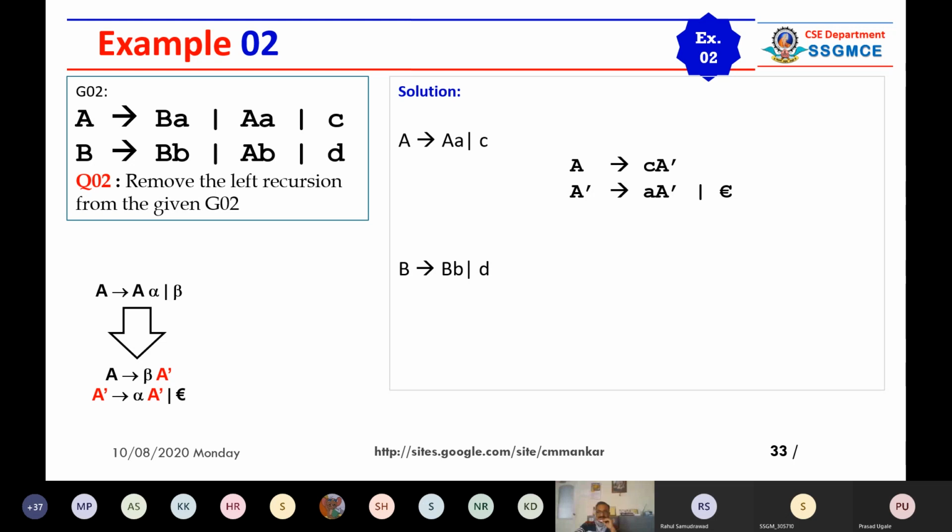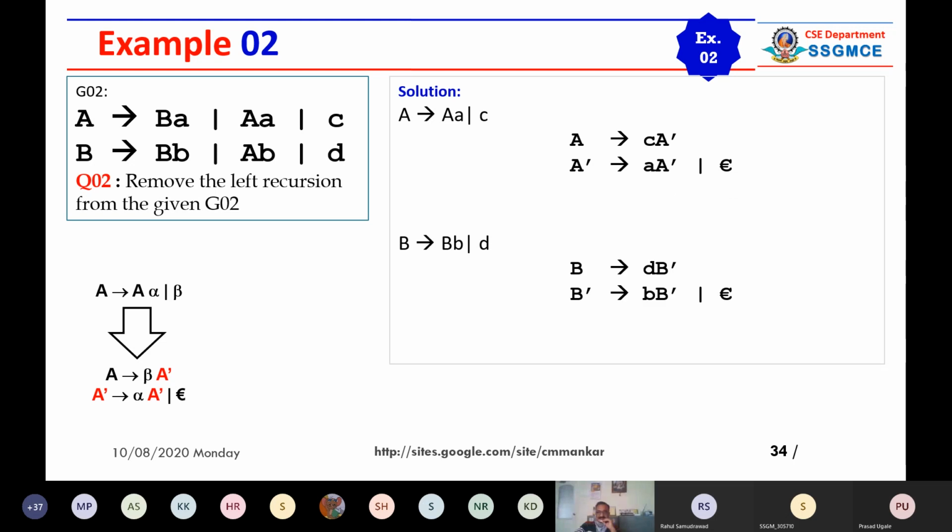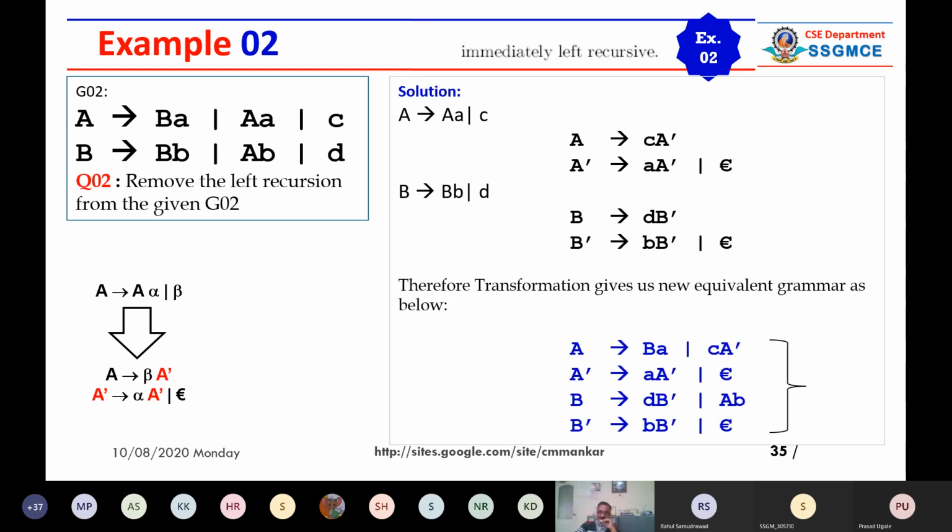So we have generated this. And similarly, we have generated another set of the new production rules. So B giving capital B and small b is D B dash, and B dash giving you small b and capital B dash. So in this way, we got 6 production rules. Now you can club this with original grammar like this. So we get new transform grammar, which is equivalent to original grammar G02.